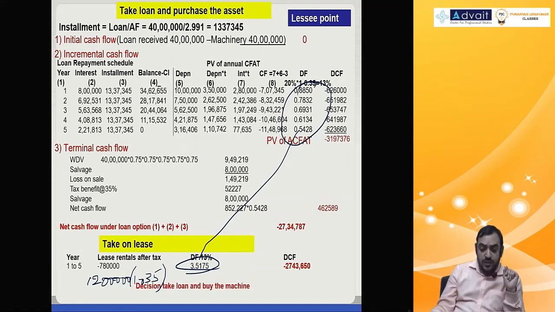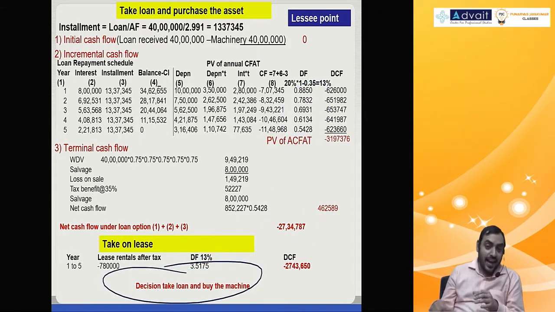Choose whichever is cheaper. Cheaper is 2734. So the decision is take loan and buy the machine. So take a look at the solution.